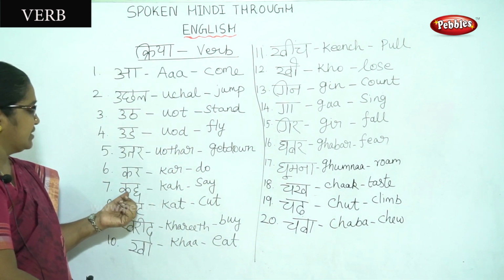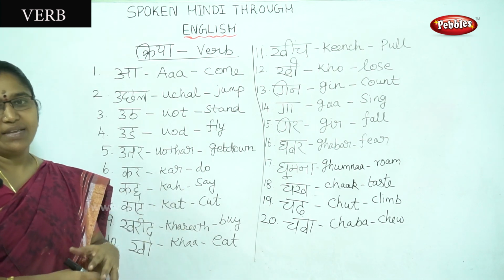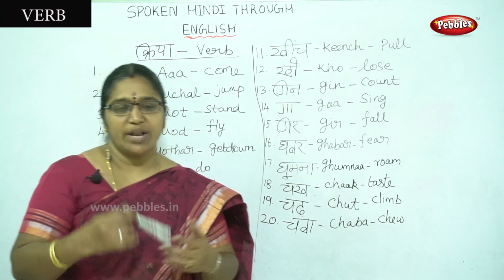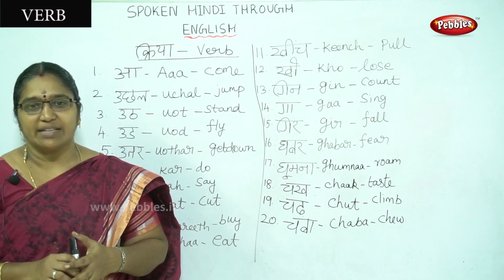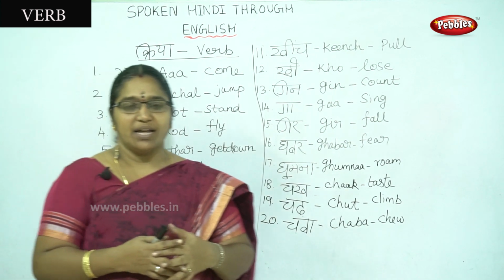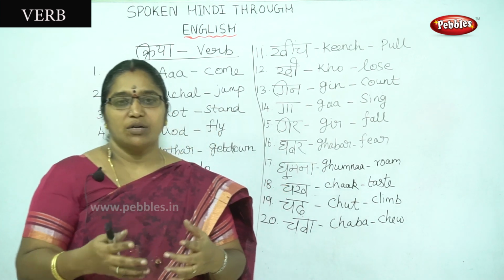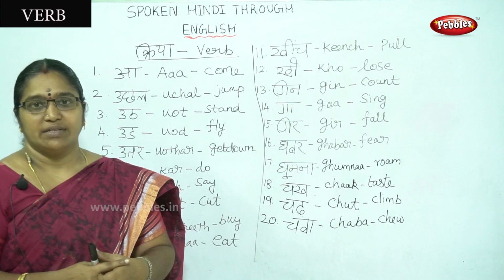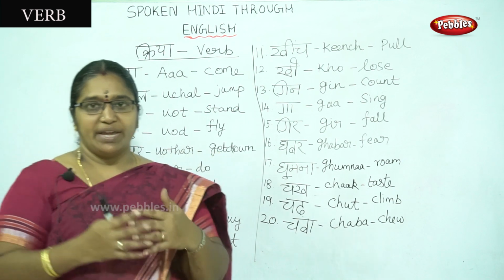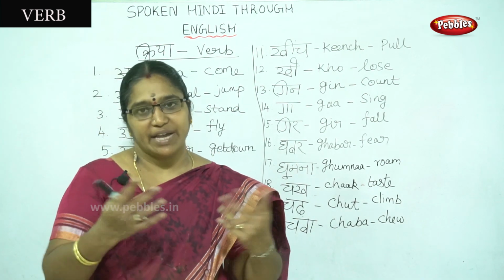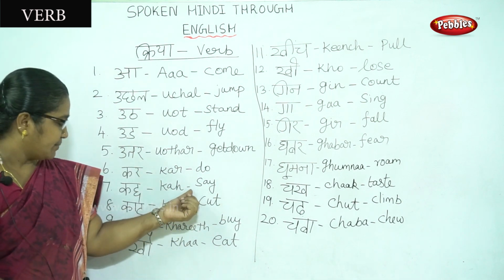Seventh one, kah. Pronunciation is kah and the meaning is say. Kaho, bolo, pucho, all are the same. The meaning is also say. कहो, तुम्हें क्या चाहिए? Say, what do you want? आपको क्या चाहिए? कहो, कहिए. कहिए means say.